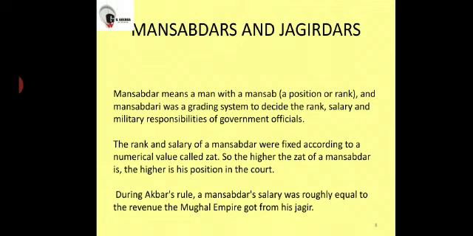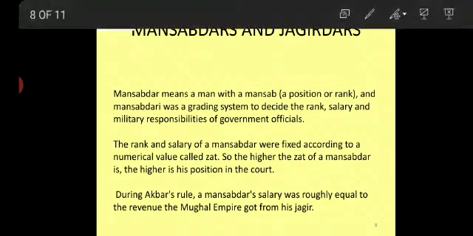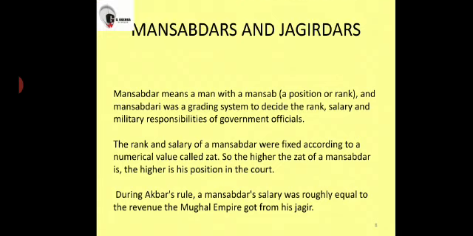So, during Akbar's rule, a Mansabdar's salary was basically equal to the revenue that the Mughal Empire got from their Jagir. Now, what is a Jagir? A Jagir was a piece of land, held by a landlord. So, the more Jagir received by the Mughal Empire, the more would be the salary of the Mansabdars.